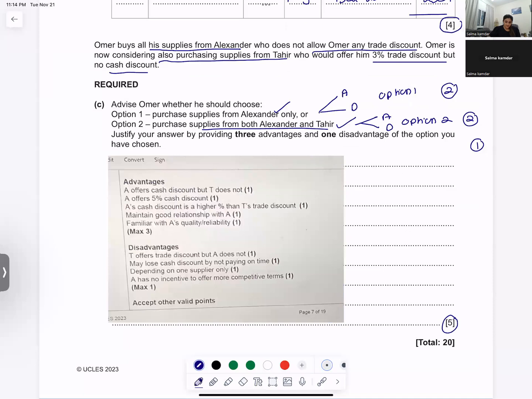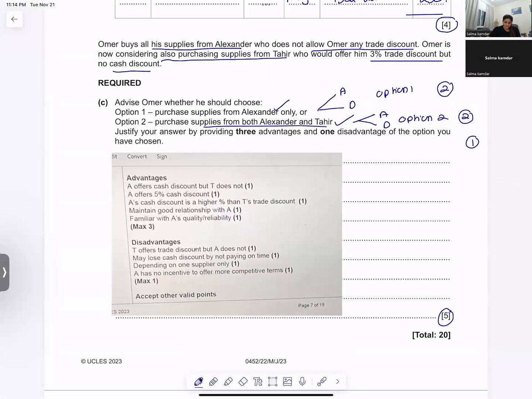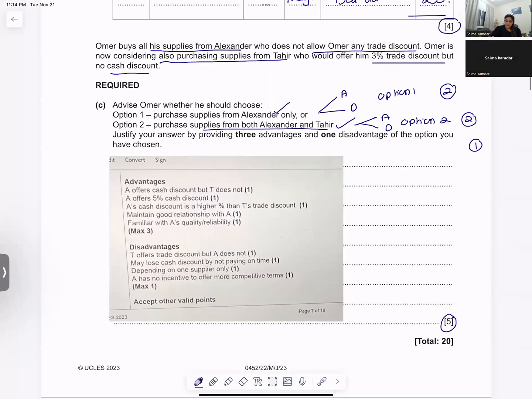So your option 1 is you purchase from Alexander only. What is Alexander doing? He does not give trade discount. So Alexander does not give you trade discount, but he gives you cash discount. So I will find out the percentage cash discount that Alexander is giving me.